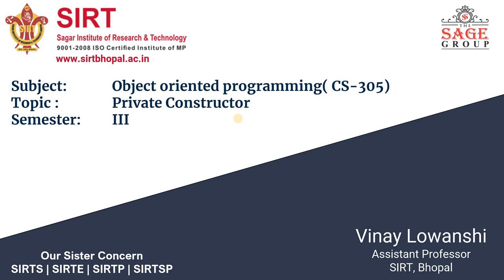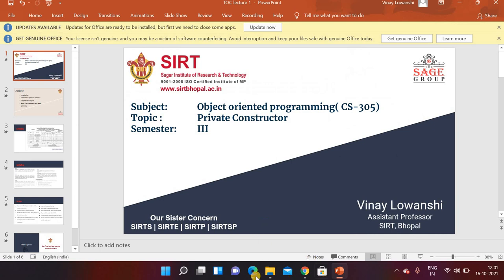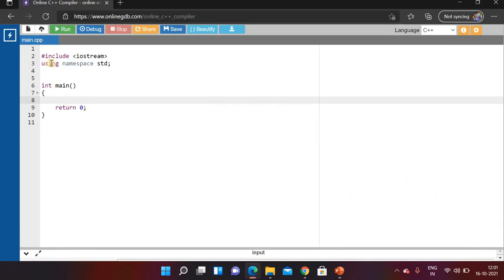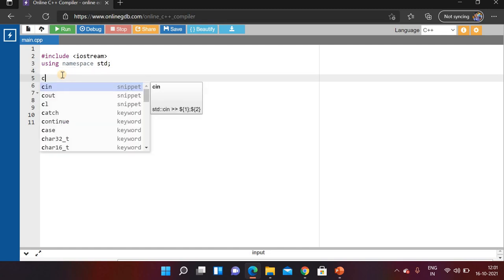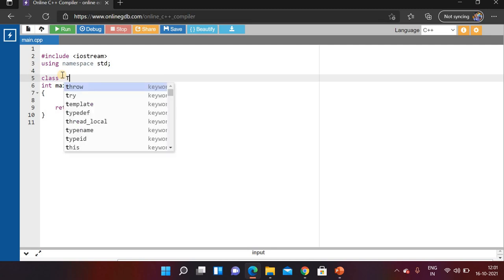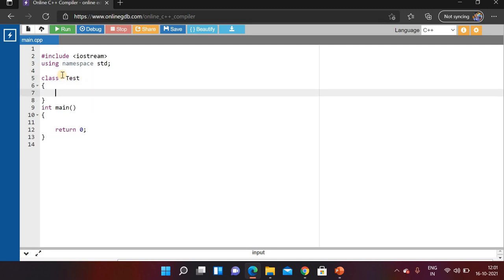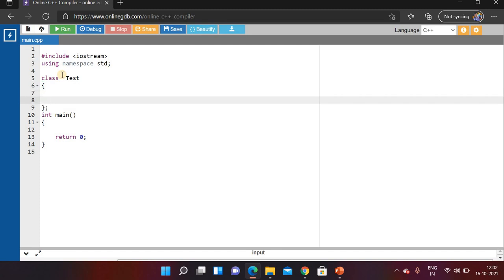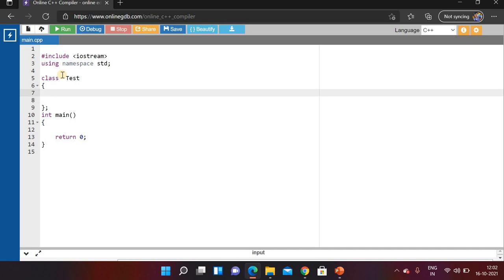But now we are going to discuss how we can have a private constructor in the class. So we will write the code for a private constructor here. In this program, first we will create a class. We need to use the keyword class and then write the name of the class, and in the block of the test class we will write some members of this class. Here we are talking about the constructor, so first we will create the constructor.